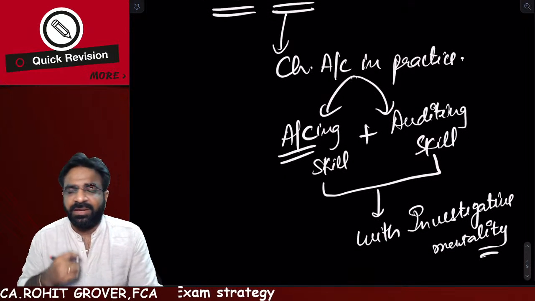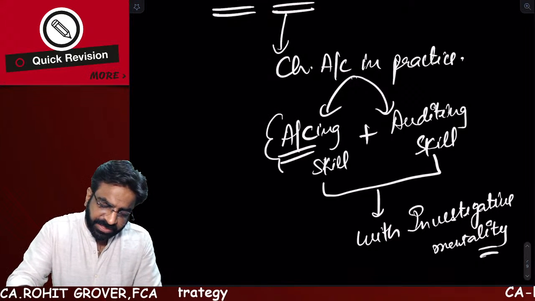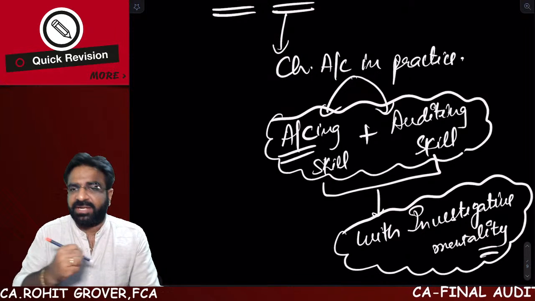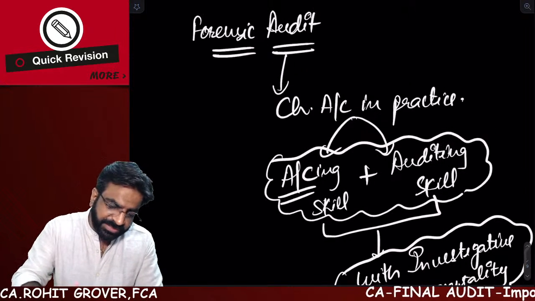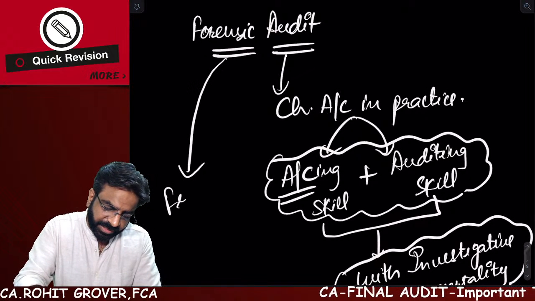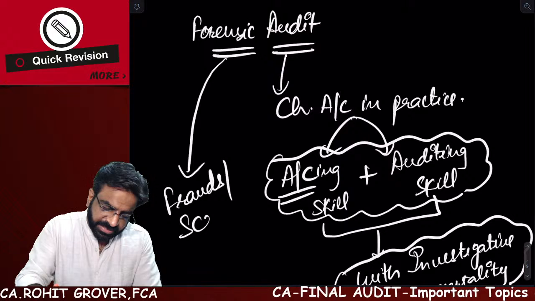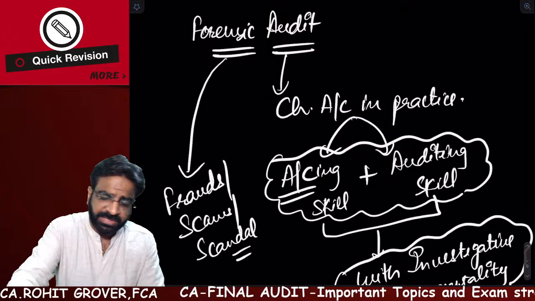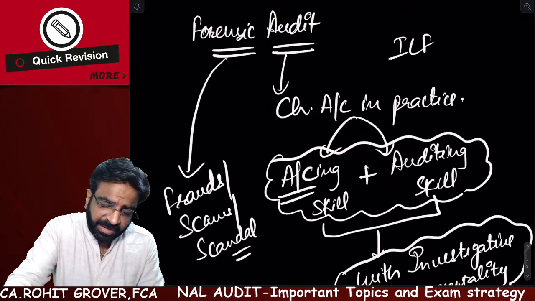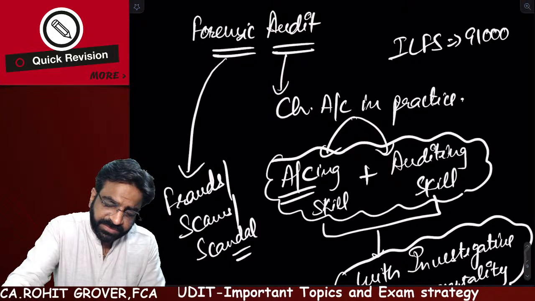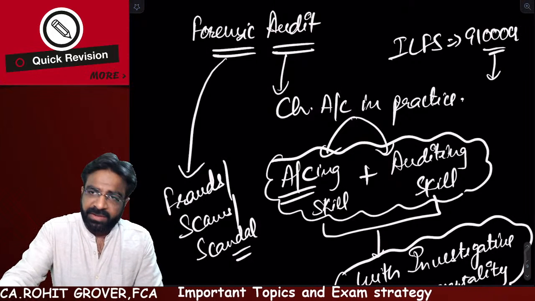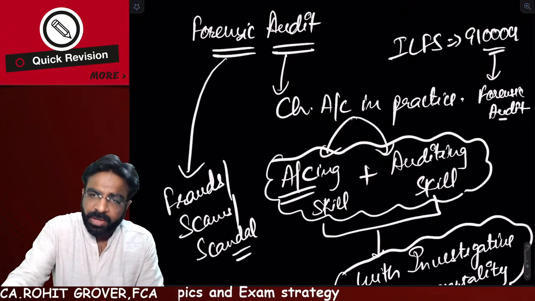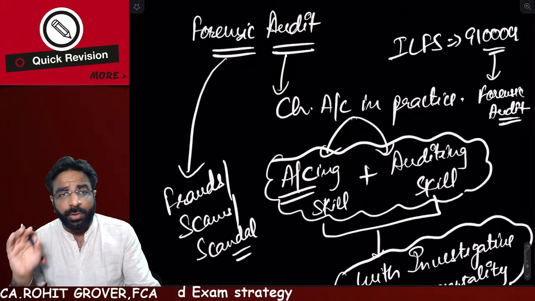So what is basically forensic audit? Forensic audit means when a chartered accountant in practice, along with his accounting skills and auditing skills, takes care of his investigative mentality. So remember one thing, in forensic audit, we detect the various kinds of frauds, scams and scandals which have happened in big corporate houses. Recently, let me give you one example: IL and FS, 91,000 crores of scam. Don't you think that forensic audit might have taken place there? And let me tell you one thing, in today's world, forensic audit is a very good area of practice.